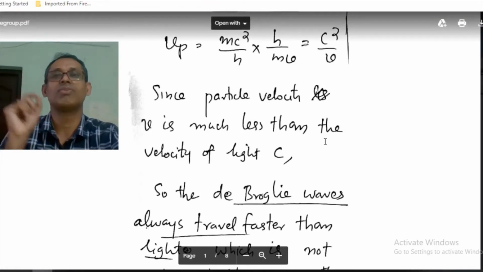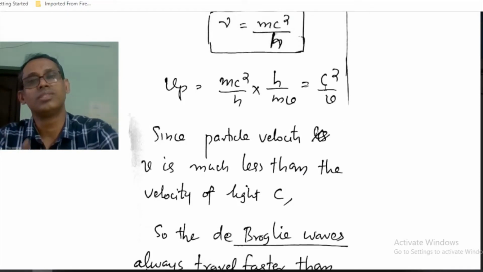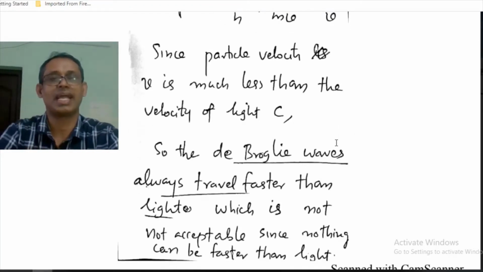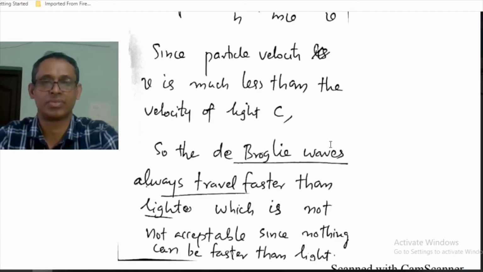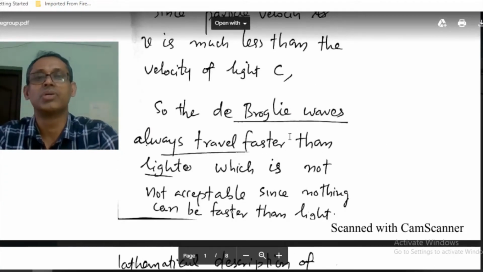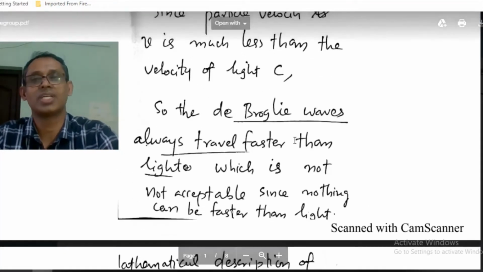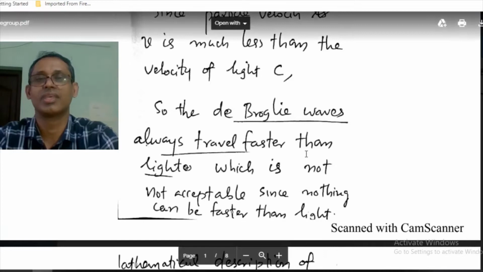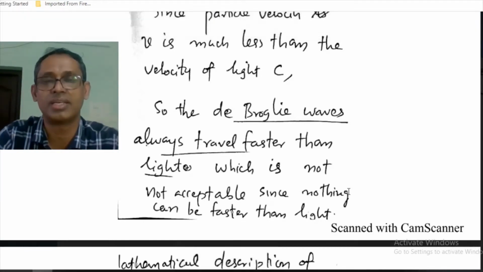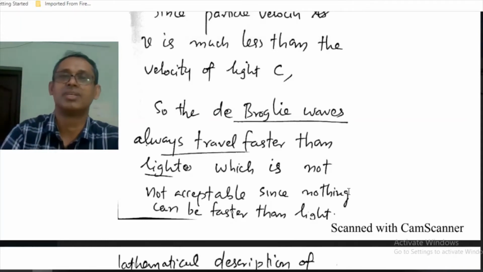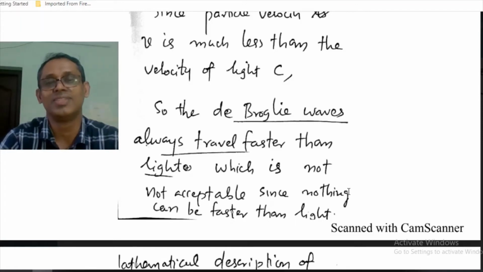The phase velocity of that wave is c square by v, that is much greater than the velocity of the particle itself. This is not acceptable to us, because first, nothing can be faster than the velocity of light. The maximum possible velocity is c, the velocity of light. Another thing is that the particle is moving with velocity v, while the wave associated with the particle is moving with another velocity, Vp equal to c square by v.